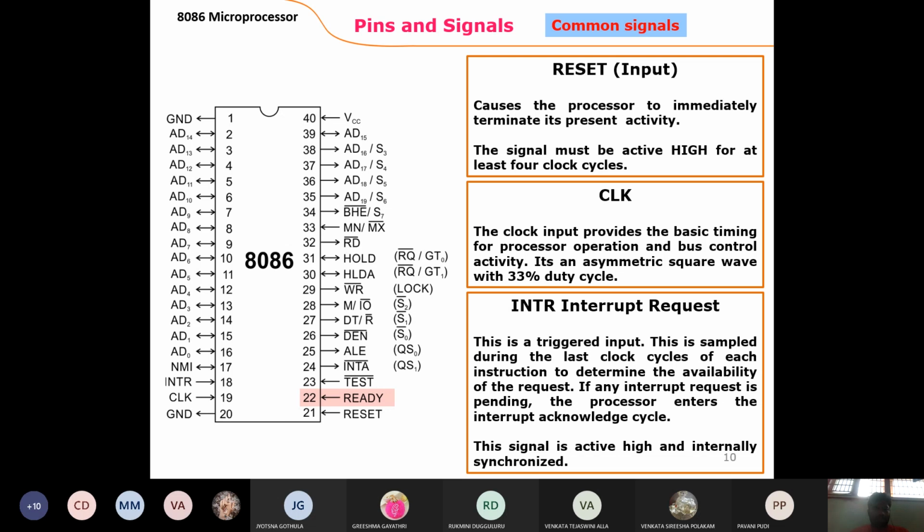So, totally, the second pin to the 16th pin and the 39th pin to the 34th pin have the address and data pins. There are 16 data pins and 20 address pins. And the first and 20th pin as a